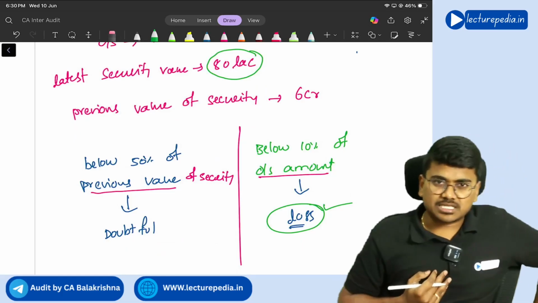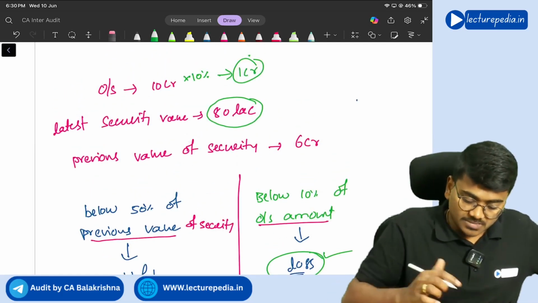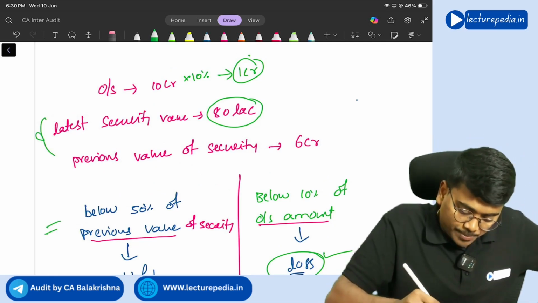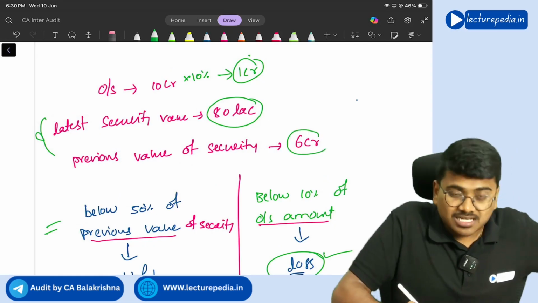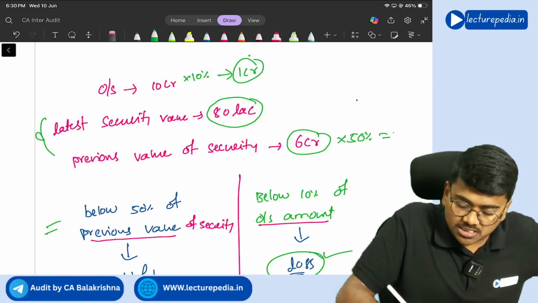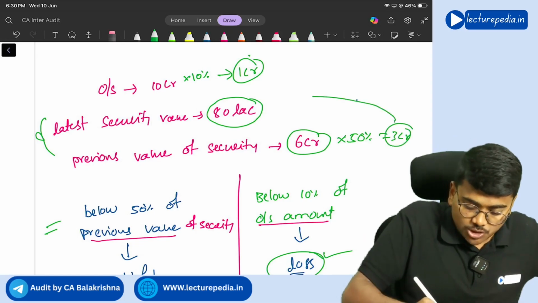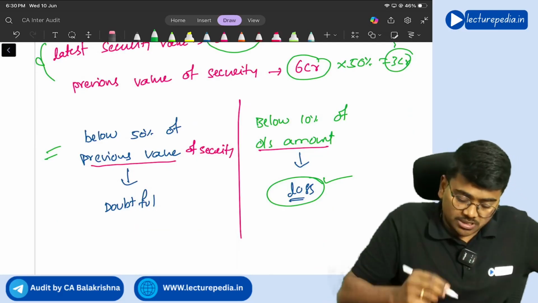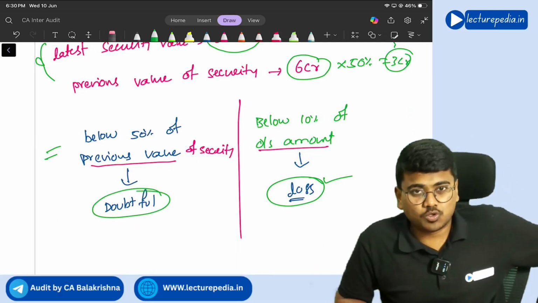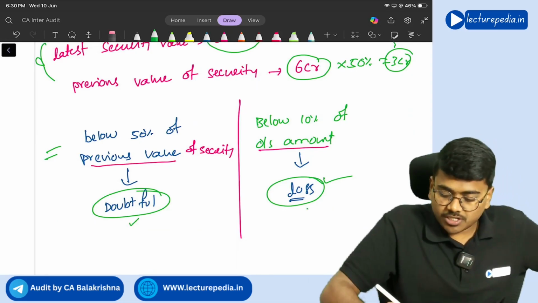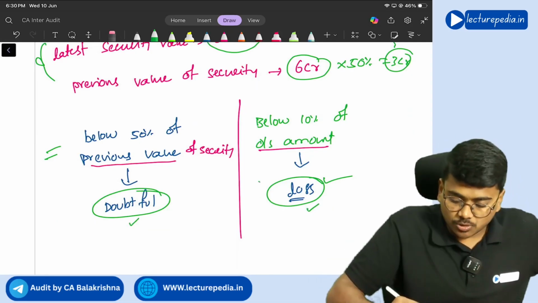But in the answer, what they have given is, they have taken this one. The previous value of security is 6 crores, correct? Now 50% of 6 crore is 3 crore. Now the new value 80 lakhs, is it below 3 crore? Yes. Since it is below 3 crore, they have classified it as doubtful. But which is more severe? Doubtful is more severe or loss is more severe? Loss account is more severe.